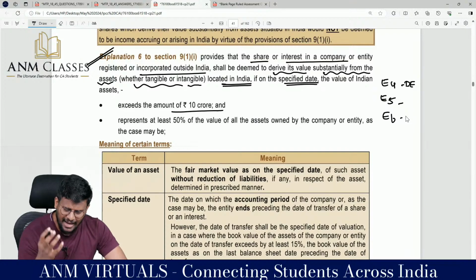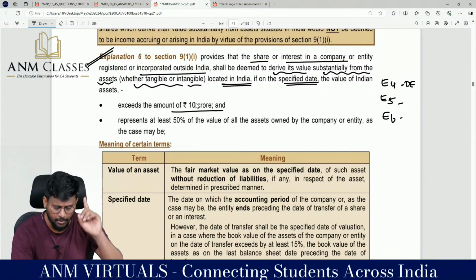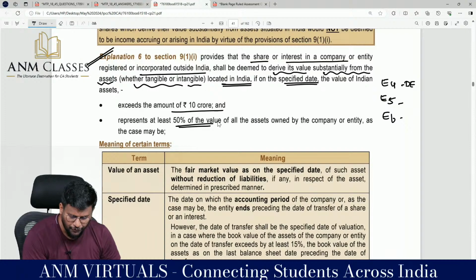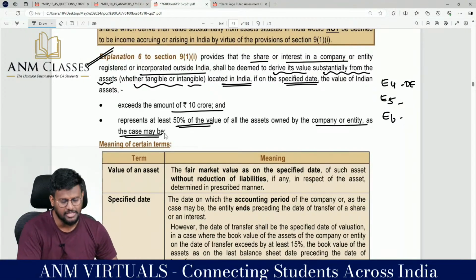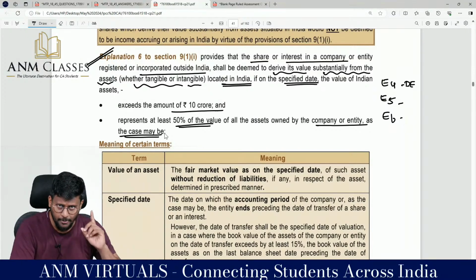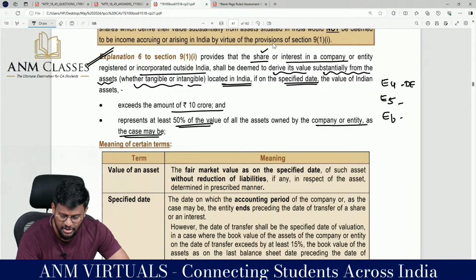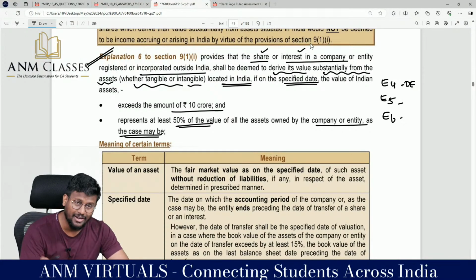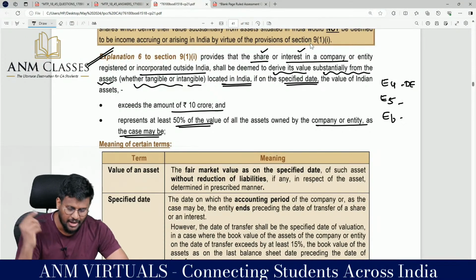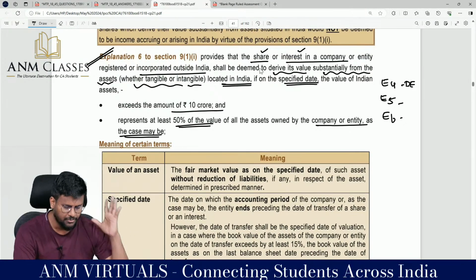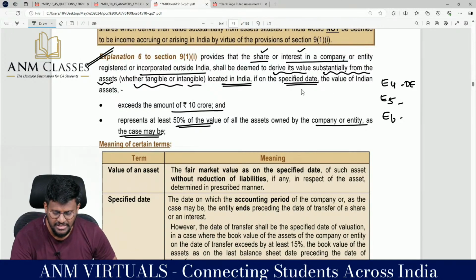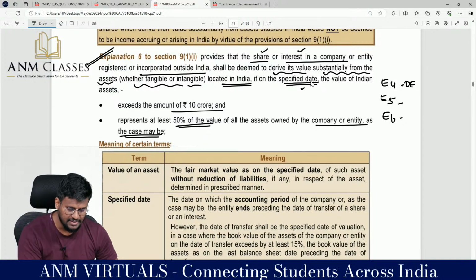Point number 1, the asset located in India exceeds 10 crore, and represents at least 50% of the value of all assets owned by the company or entity, as the case may be. So what is Explanation 6 saying? It provides that the share or interest in a company or entity registered or incorporated outside India shall be deemed to derive its value substantially from assets, whether intangible or tangible, located in India, if on the specified date the value of the Indian asset exceeds the amount of 10 crore.